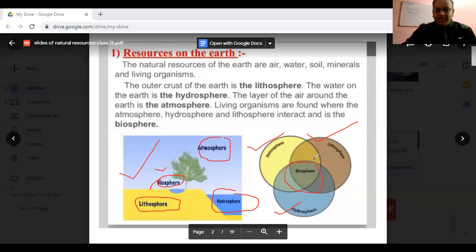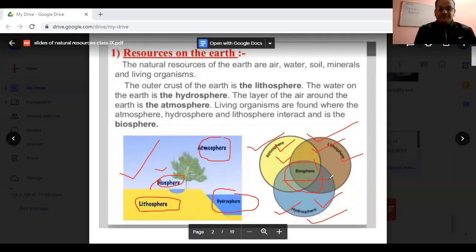The portion where the atmosphere, lithosphere, and hydrosphere merge, or interact, becomes the biosphere. That means the biosphere requires the atmosphere, lithosphere, as well as the hydrosphere. The place where living organisms live is called the biosphere.